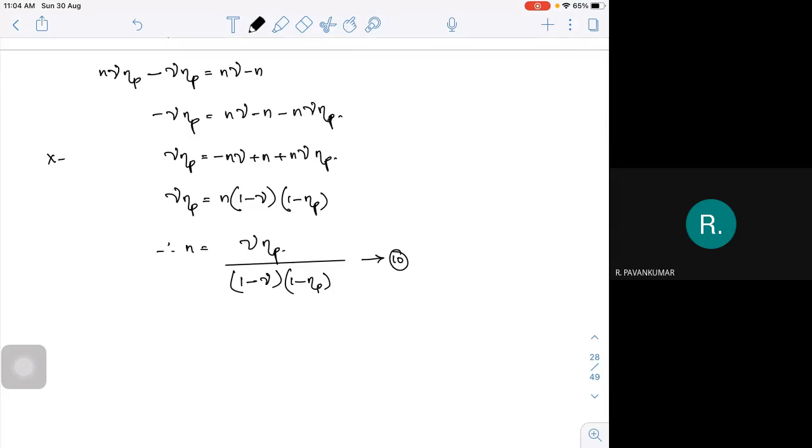If I take some other gases where my gamma may be 1.3 or 1.6 or 1.5, in that case my n value is going to change. So for the same polytropic efficiency, my n value will be different. Or for a given n value, I should be able to find my polytropic efficiency.